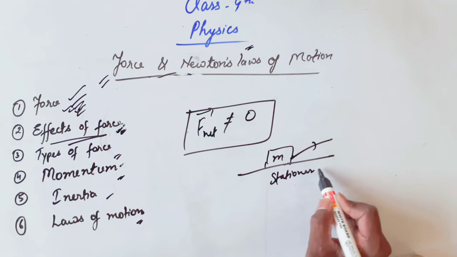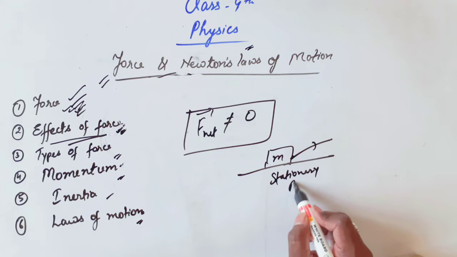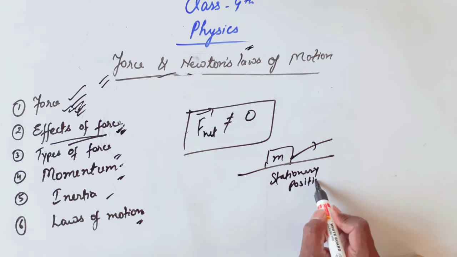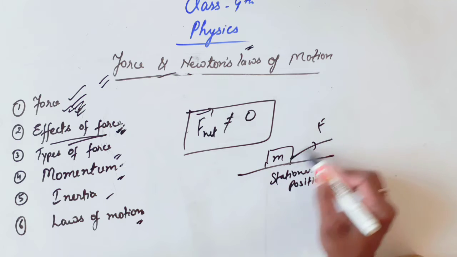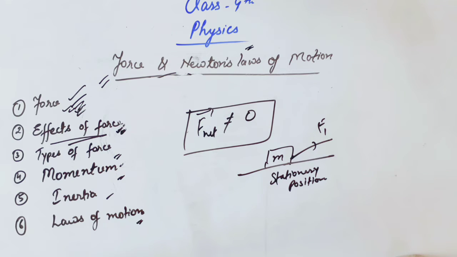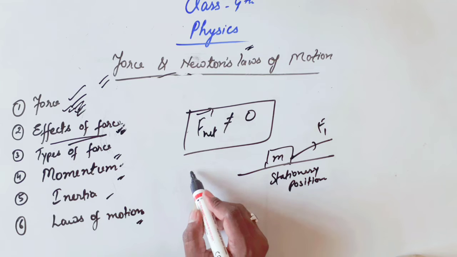Let us suppose this body is stationary and we apply a force F1 here, so it will move in this direction. So an unbalanced force is always required to stop a moving body and also to move a stationary body.